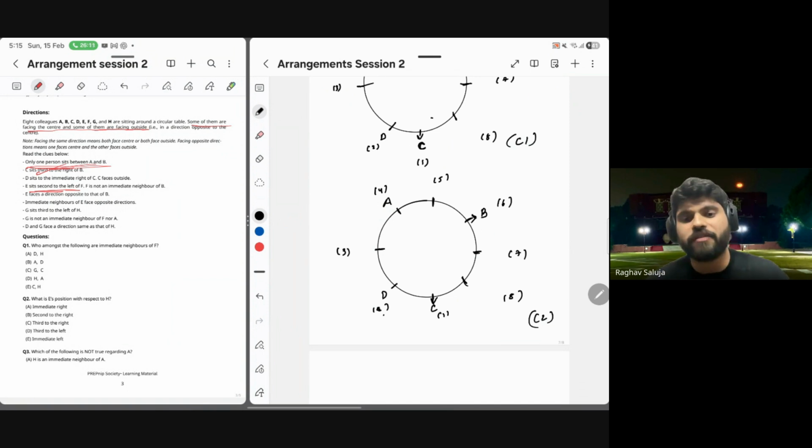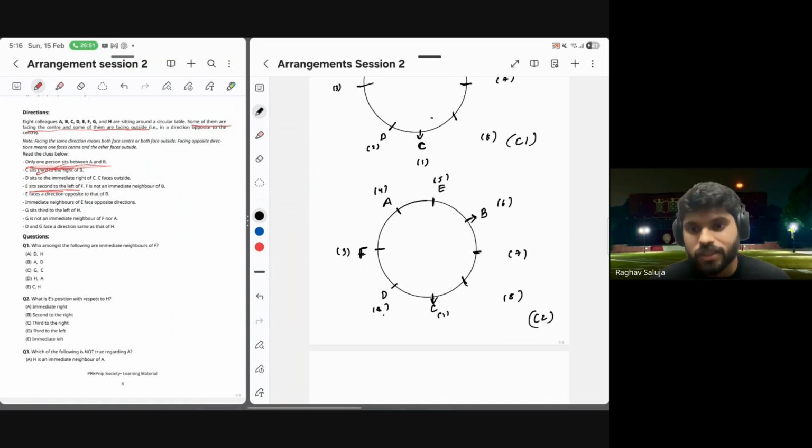Let me place F at position 3 for you. Okay, so now E sits second to the left, which means there should be only one position between them for E. Which places are one position away from F? Position 1 or position 5? Position 1 is already occupied by C. So E has to come here.